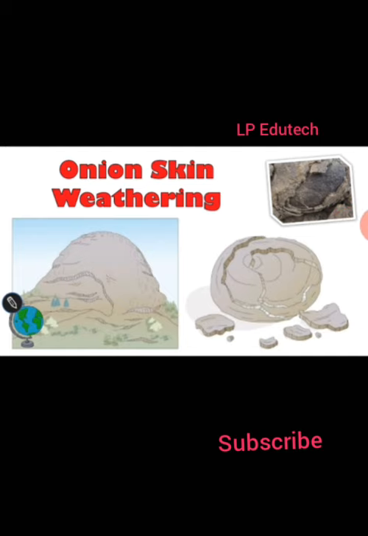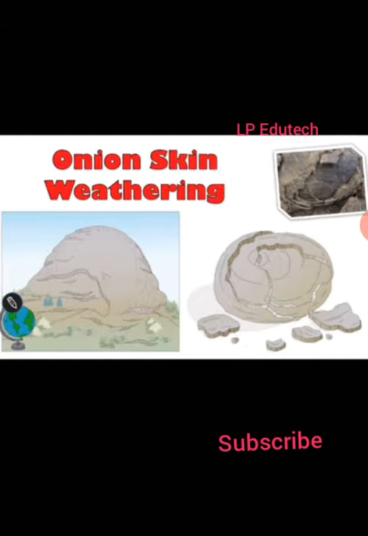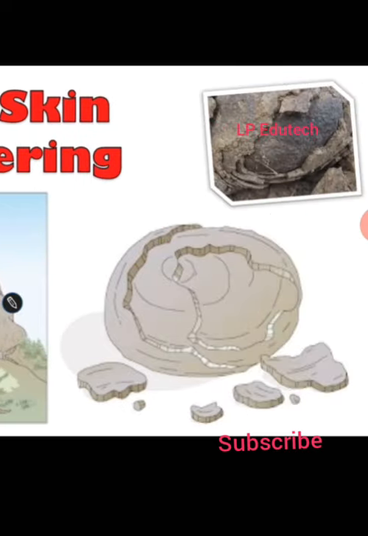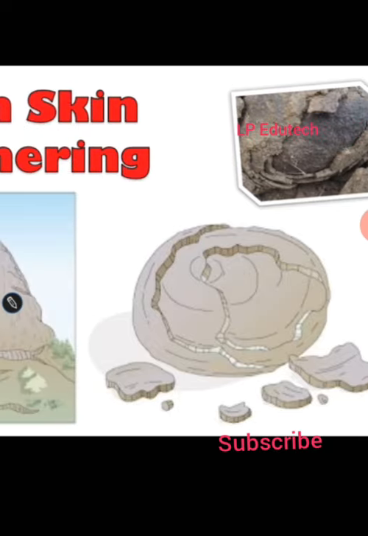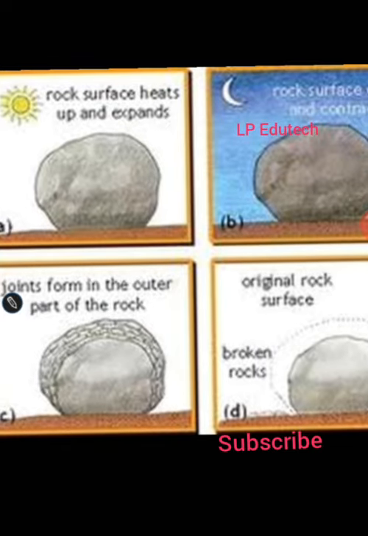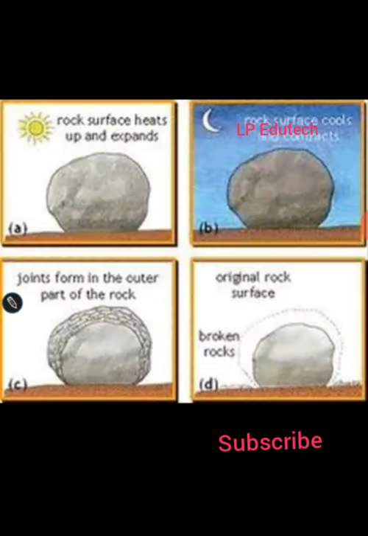You will notice that just as we can remove each and every outer layer of an onion, similarly in nature rocks undergo such a process. The exposed part of the rock heats more while the inner part is comparatively cooler. As a result, the outer layer of the rock falls apart from the main rock. This is called exfoliation of the rock. Now see the figure of how exfoliation happens.